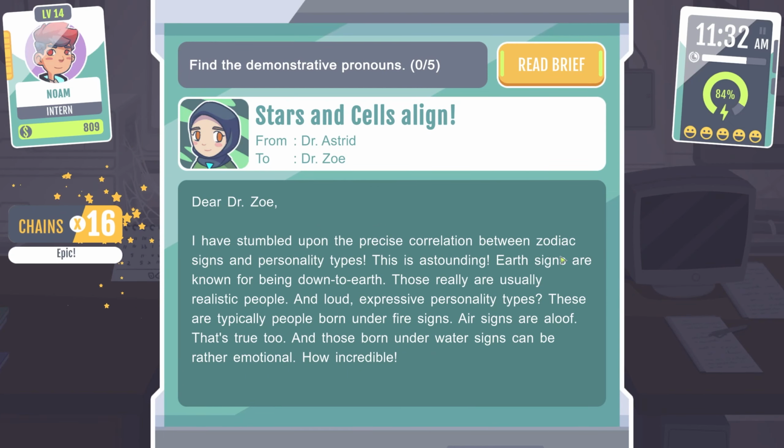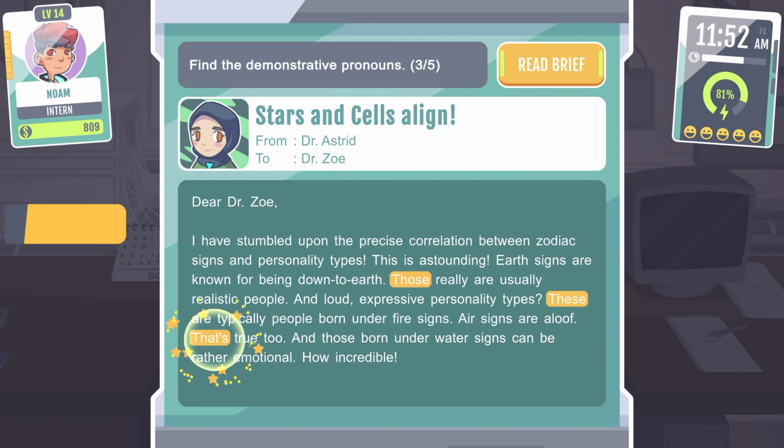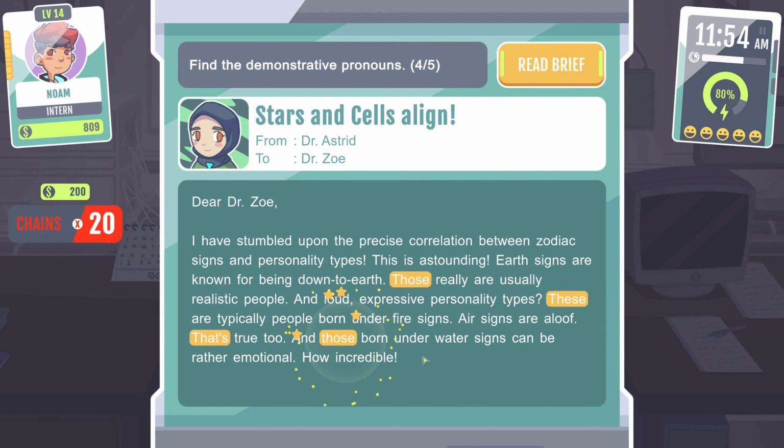Find the demonstrative pronouns. Dear Dr. Zoe, I have stumbled upon the precise correlation between zodiac signs and personality types. It's astounding and down to earth. Those really are usually realistic people and loud, expressive personality types. These are typically people born under fire signs. Air signs are aloof. That's true too. And those born under water signs can be rather emotional. How incredible.